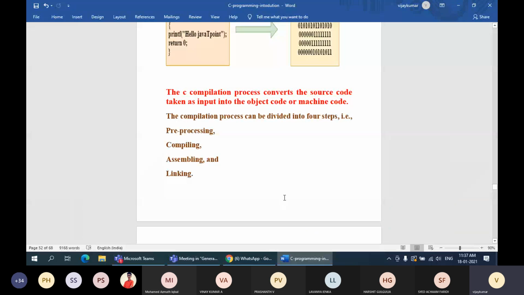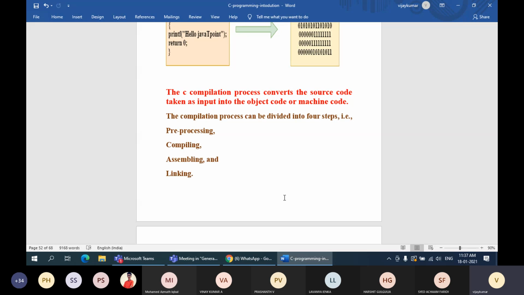As I said, the complete process of compilation includes four steps. The first step is called pre-processing. The next step is compilation, or compiling. The next step is assembling. The next step is linking.